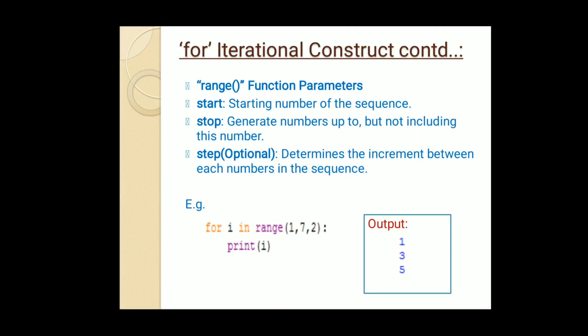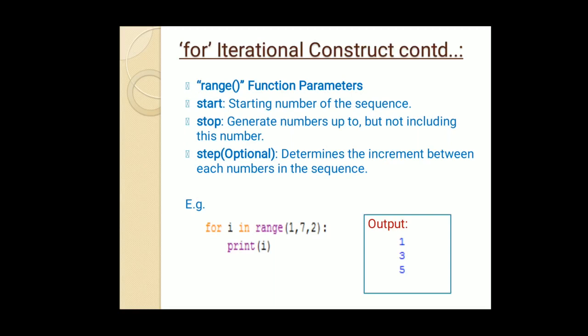Step is the optional one, which means if we are not giving any step value, it will take 1 by default. Otherwise, if we give a step value of 2, for example, it will increase the value of the counter variable I by 2 every time.